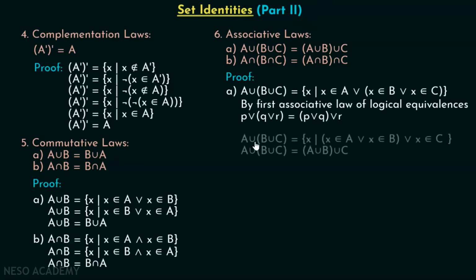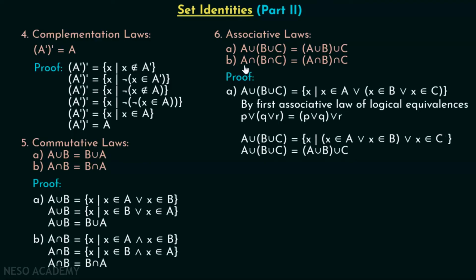So we can say that A union (B union C) is equal to the set of all x such that x belongs to A or x belongs to B or x belongs to C. We can easily put these in brackets. Therefore, A union (B union C) is equal to (A union B) union C, right?